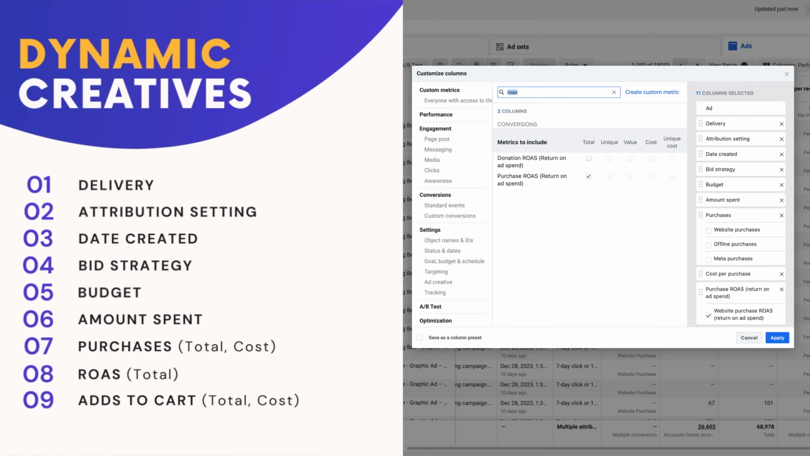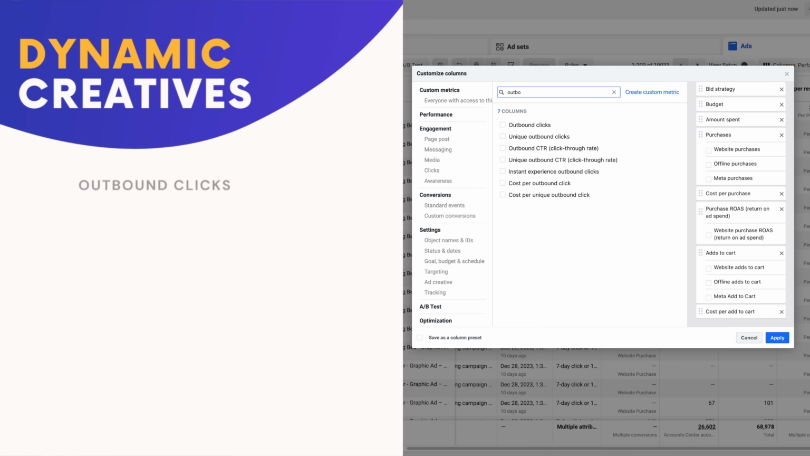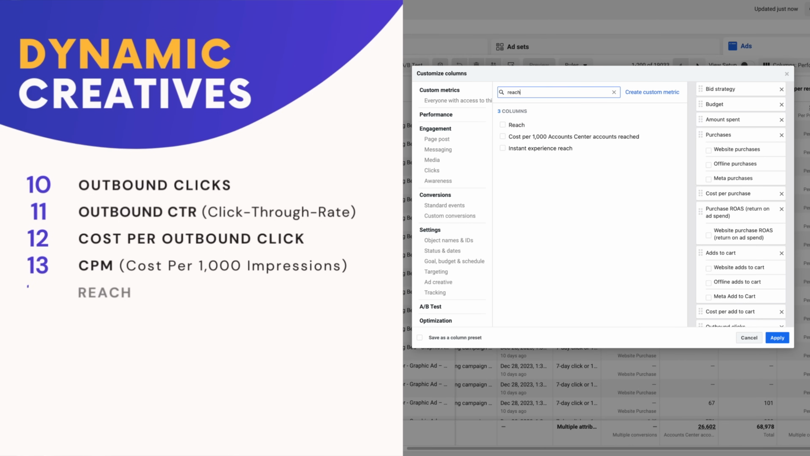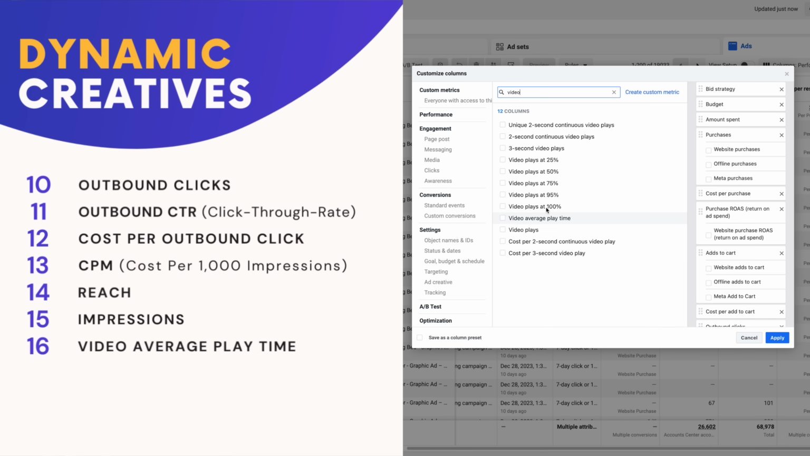Then you want to go to add to cart, and you want total and cost. Remember to deselect all of these options. Don't worry, we're almost there. We want to go to outbound clicks, outbound click-through rate, cost per outbound click, CPM, reach, impressions, and video average playtime.